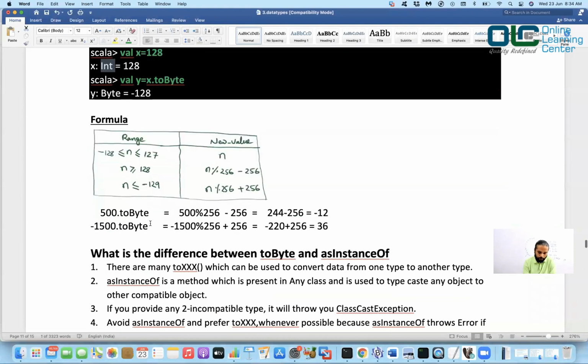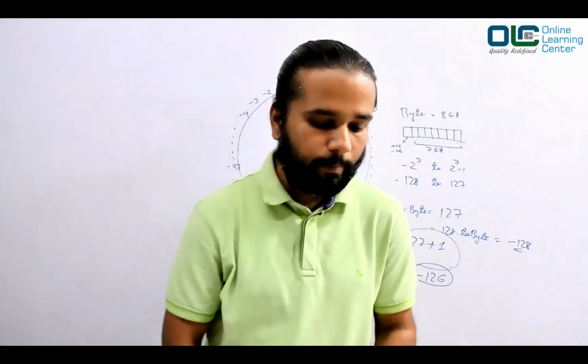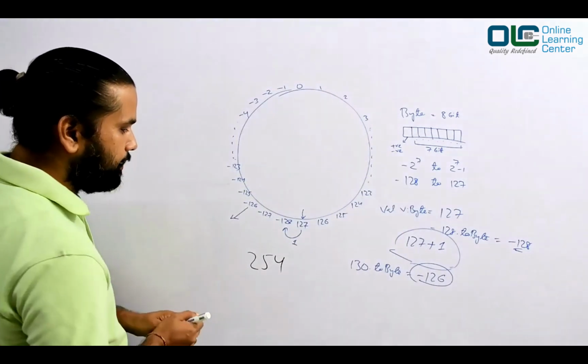Okay, so let's talk about this formula, guys. The formula is very simple. I learned this formula when I was learning C programming way back in 2007. So this is not a new thing in Scala. It is the same formula, works for C programming as well as for Java programming, except the ranges and all things put together. So let me go to this formula. I'll write this formula on the board. Let me just stop sharing. I'll go back, I'm just referring to my notes so that I can give the formula.